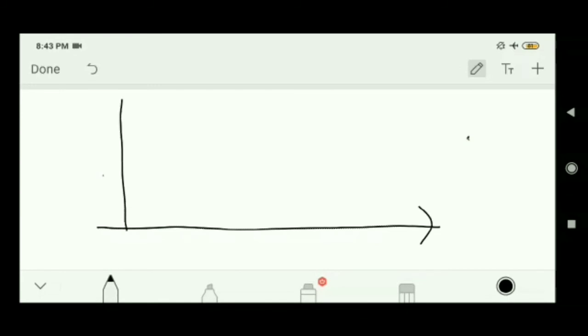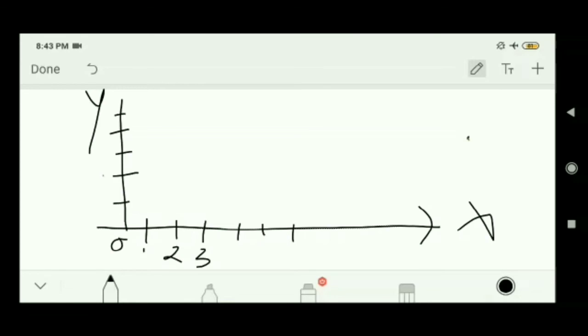This is unit 1, 2, 3, 4, 5, 6, 7 like this. This is 0. This is 1, 2, 3, 4, 5, 6. Similarly on y-axis 1, 2, 3, 4, 5.